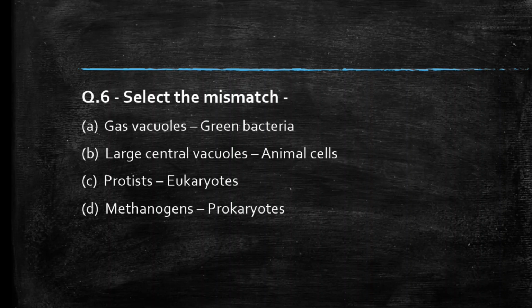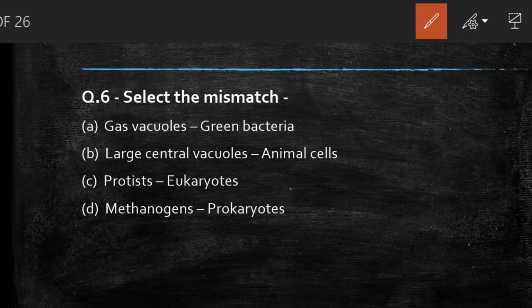Next question we have, select the mismatch. Gas vacuole, green bacteria; large central vacuole, animal cell; protist, eukaryotes; methanogens, prokaryotes. Students, comment your answer. So the right answer to this question is option B, large central vacuoles. It is a mismatch because large central vacuoles are present in plant cells.